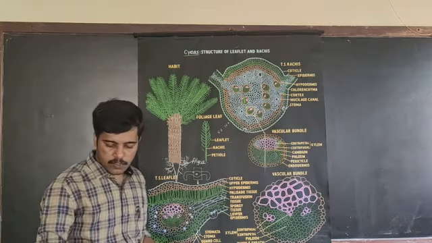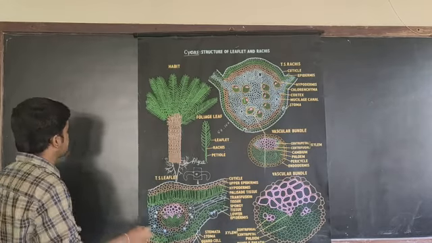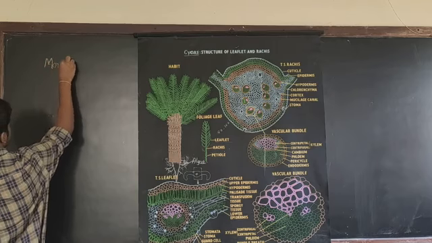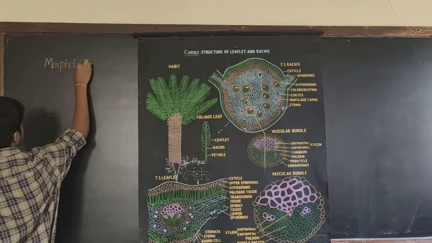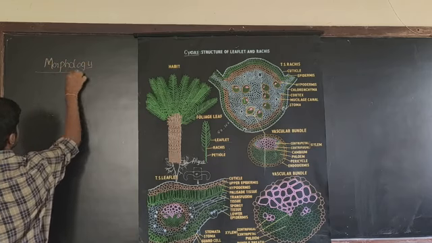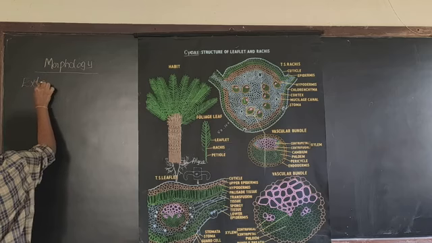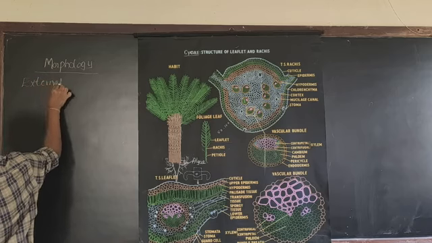Now let us move on to the morphology of cycas. Let us first see the external morphology.